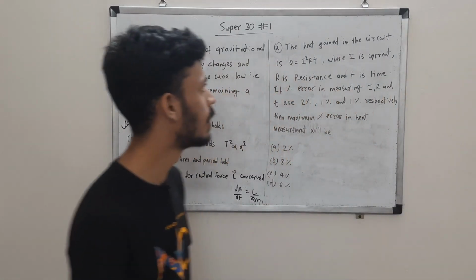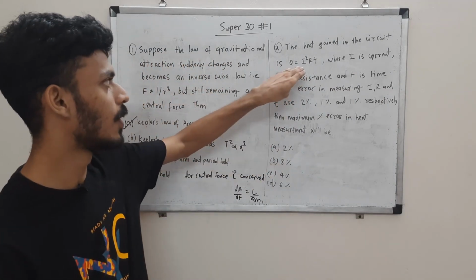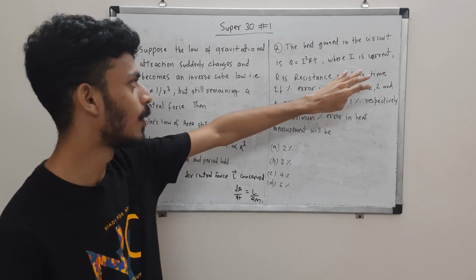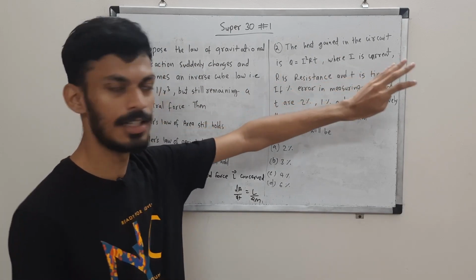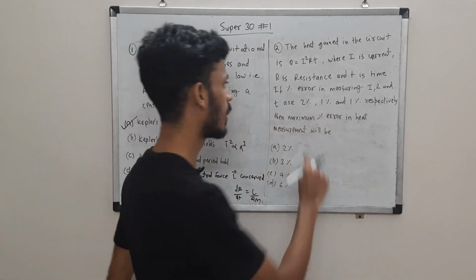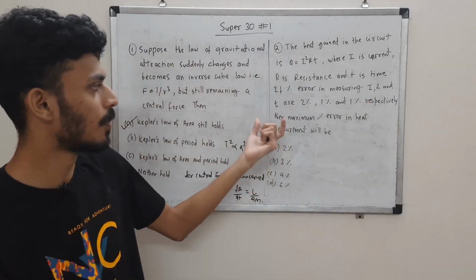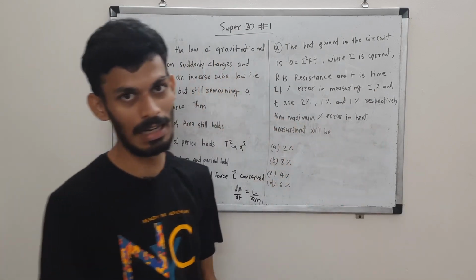Let's come to question 2. Here we are supposed to use simple error analysis. We are given the equation Q is equal to I square RT, the heat equation. I is current, R is resistance, T is time, as you might know, and the percentage errors in each of these quantities are given as 2%, 1%, 1% in I, R, T respectively. You are supposed to find the maximum percentage error in heat.